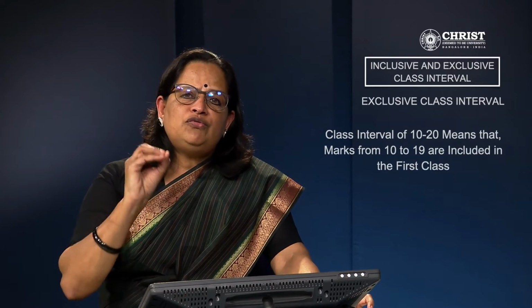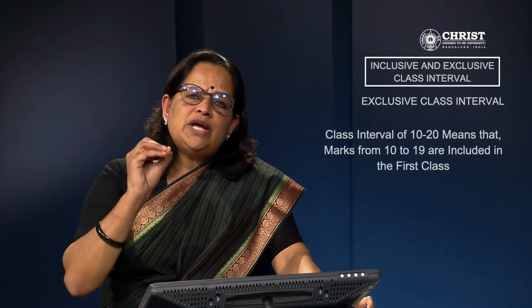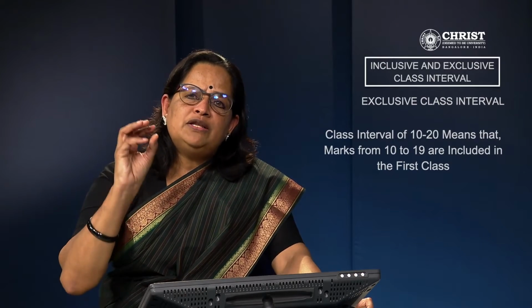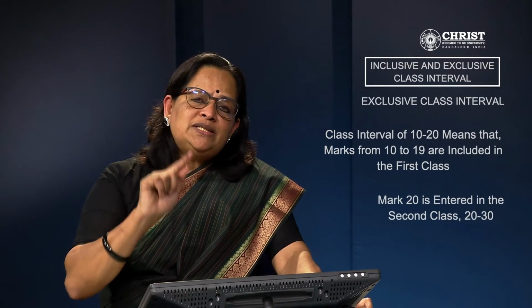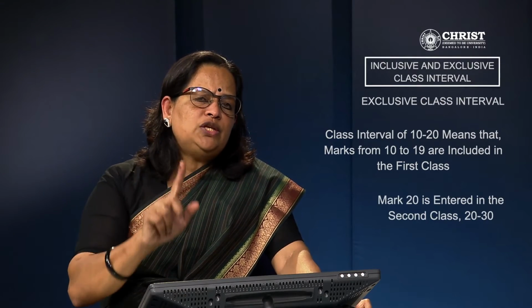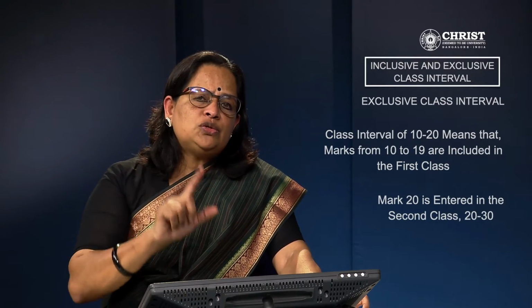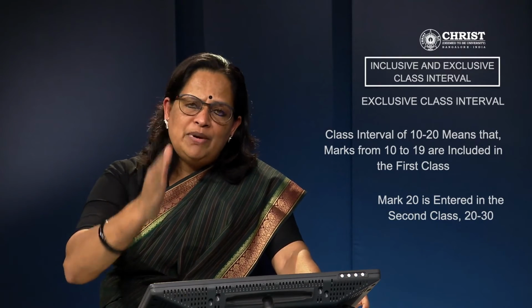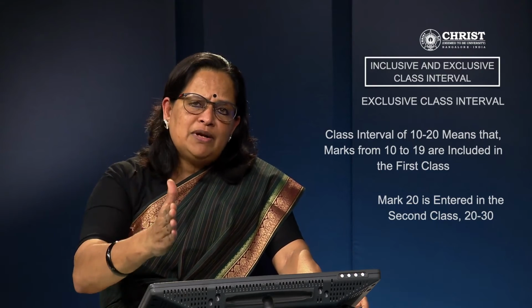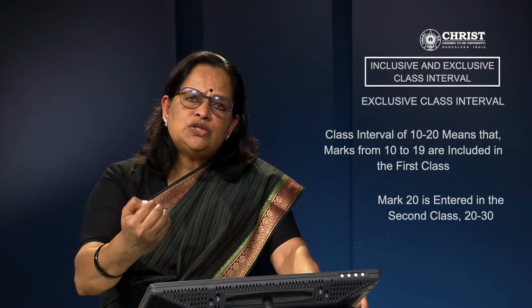Now imagine the class interval is 10 to 20 marks. That means 10 to 19.99 will be included in the first class, whereas if it's 20, then it will be recorded in the second class, that is 20 to 30. So that is the difference between inclusive class and exclusive class. First, inclusive class we can use only for discrete variables. Exclusive class interval we are using for continuous variables. And regarding the upper limit of the class, whether it's included in the same class, or in the exclusive class interval, it goes to the next class. That is the difference.